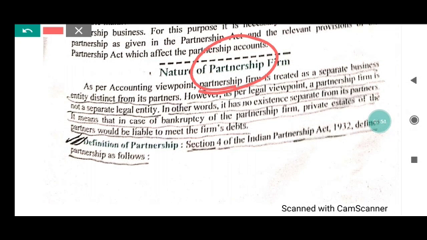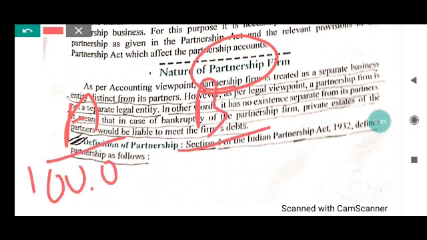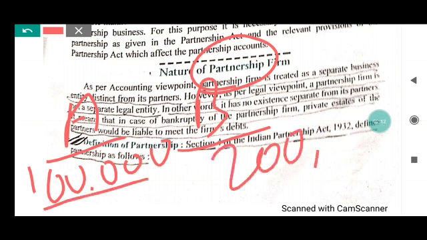In this partnership firm, the partners agree to share their profits and losses, such as A and B are two partners and they contributed some capital to the firm. A contributed 1 lakh, B contributed 2 lakh. This is the contribution by the partners and they both agree to start a firm. So this is known as a partnership firm and A and B are known as partners.